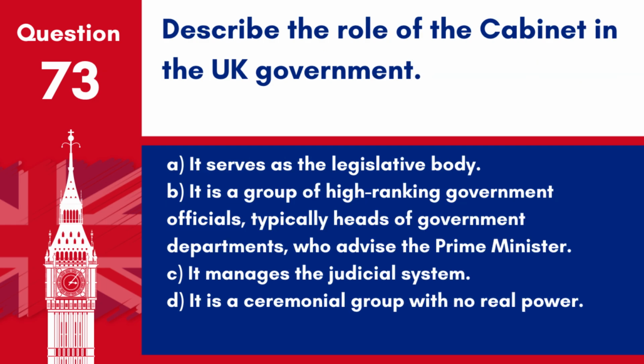Question 73. Describe the role of the Cabinet in the UK government. A. It serves as the legislative body. B. It is a group of high-ranking government officials, typically heads of government departments, who advise the Prime Minister. C. It manages the judicial system. D. It is a ceremonial group with no real power. Answer B. It is a group of high-ranking government officials, typically heads of government departments, who advise the Prime Minister. The Cabinet is responsible for all major decisions and oversees the implementation of government policy.